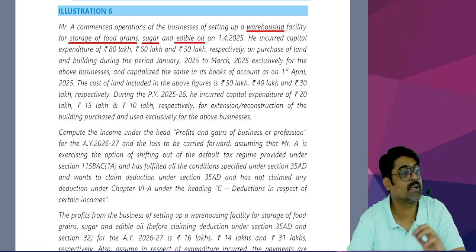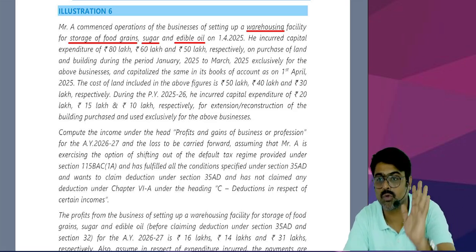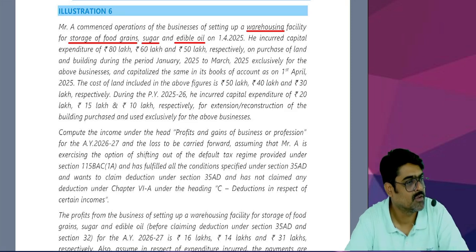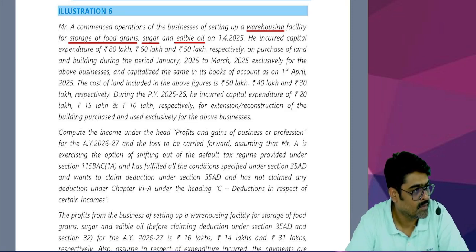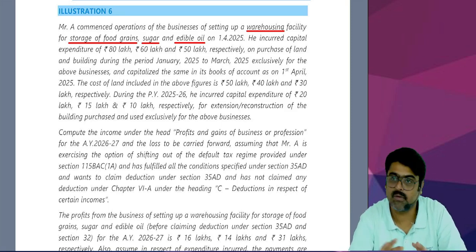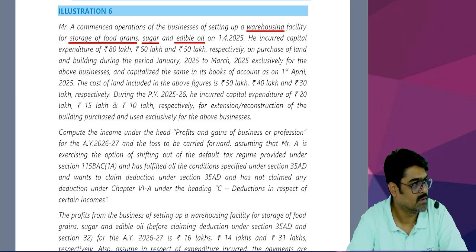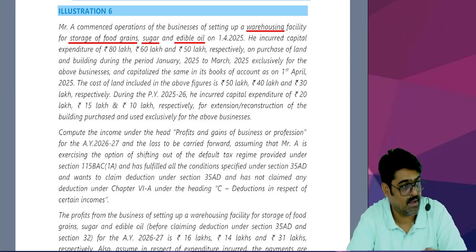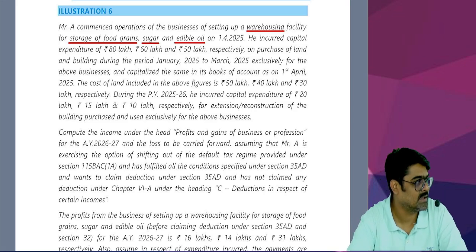Storage of agricultural produce and storage of sugar. Only these 2 businesses are specified businesses. For these 2 businesses you can claim deduction under section 35AD. But the warehousing business of edible oil is not a specified business. Section 35AD deduction cannot be availed for this business. So whatever asset you buy for the third business, you can claim the cost of that asset in the form of depreciation, because 35AD deduction is not available.